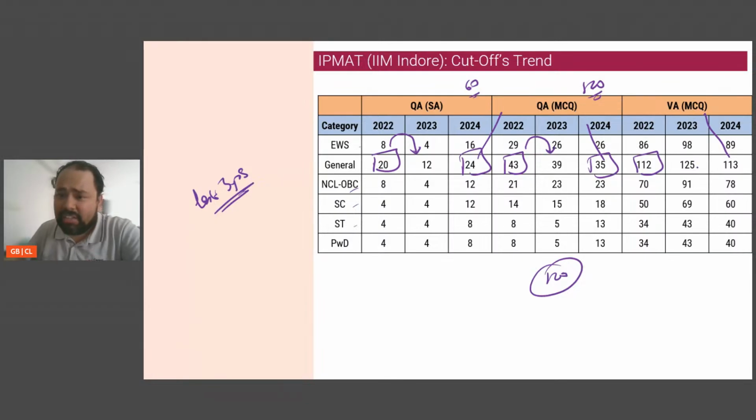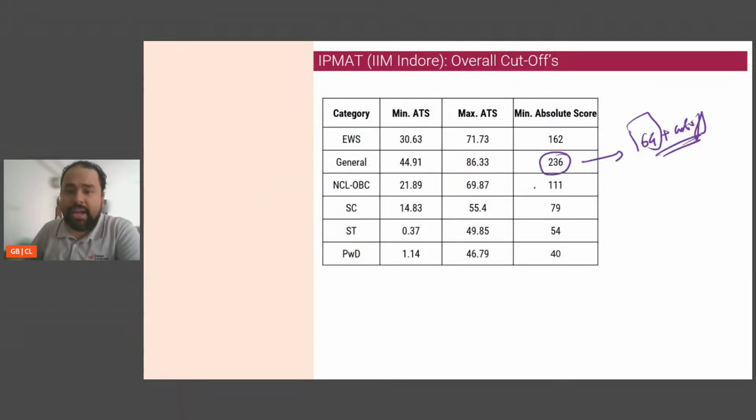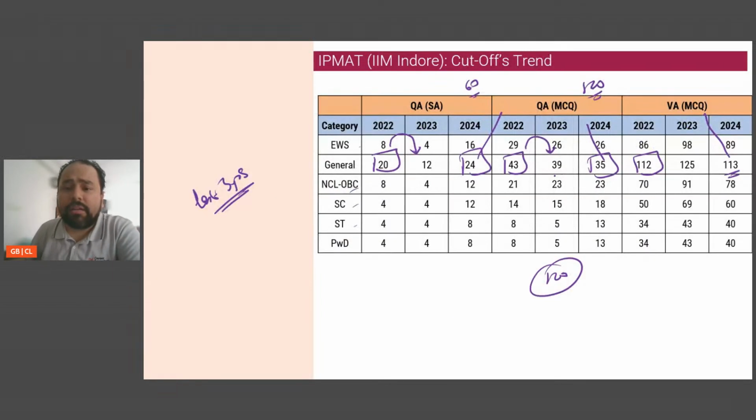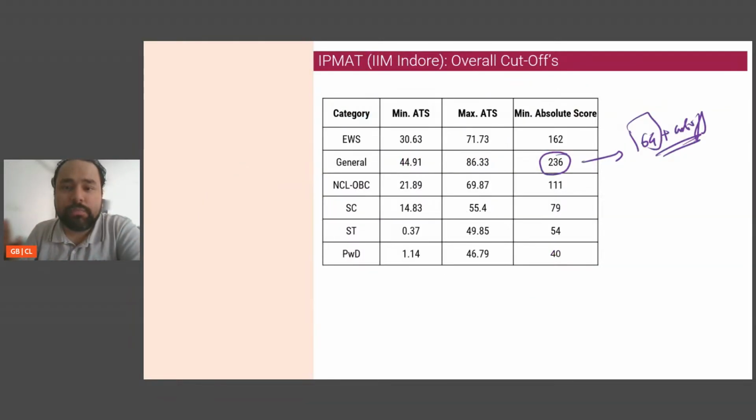If yes, then even just a cutoff in verbal is always going to be more or less enough. 120 plus 113 low, 233 aayega, 236 tha. So you're almost there. Which means I need to be looking at scoring double of the sum of the cutoffs in the quant section. And that is what we're going to focus on in today's session.